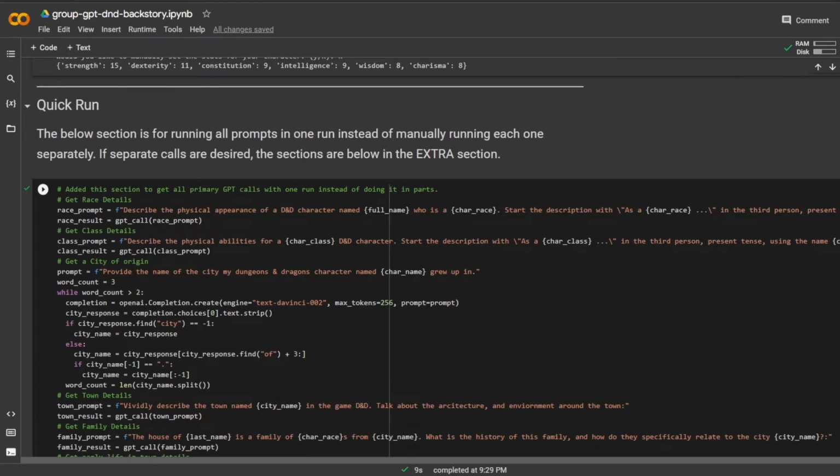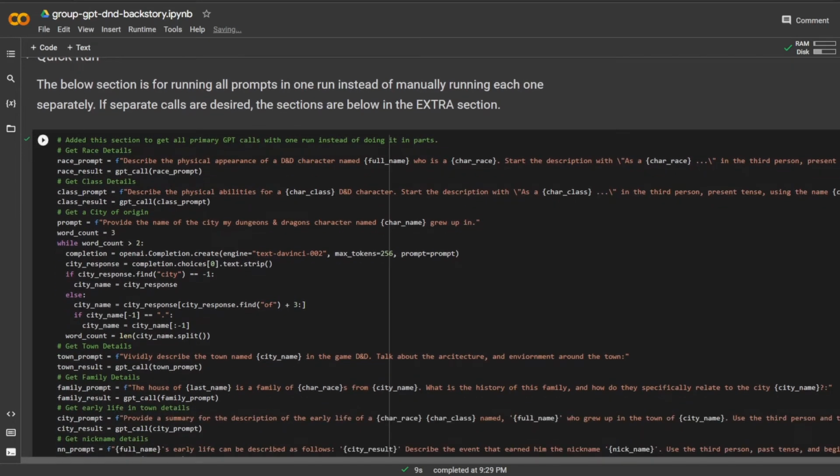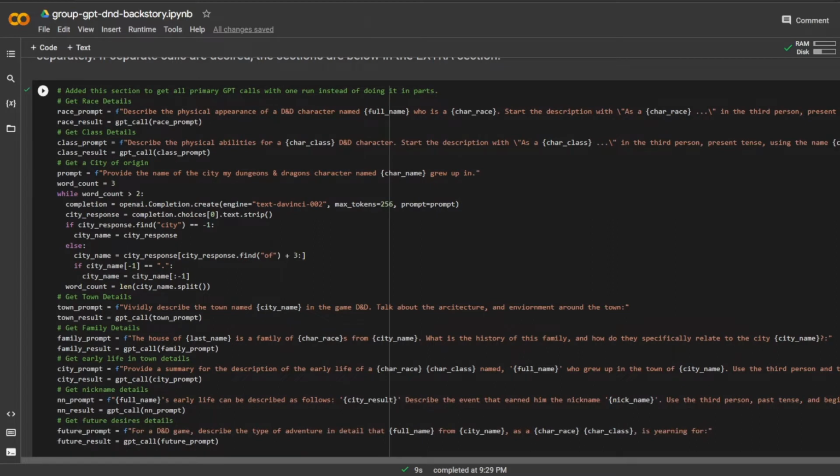And here we've got the quick run. So it looks like in this section, it's going to go through all of the prompts and provide a single output instead of having to manually run through them. So that's kind of nice. Saves me some time. So it looks like it's going to get race details, go through the class details.